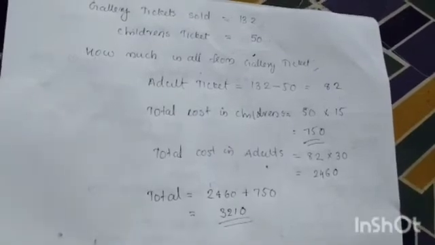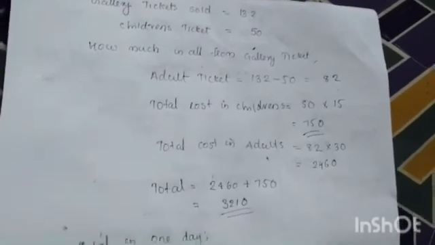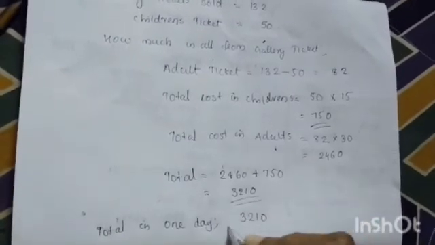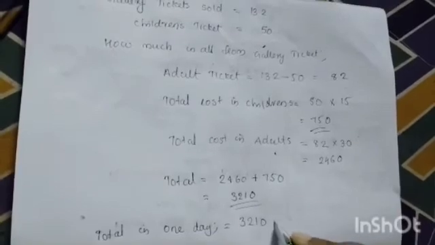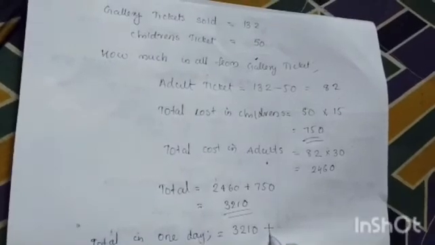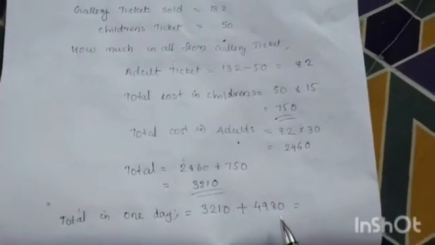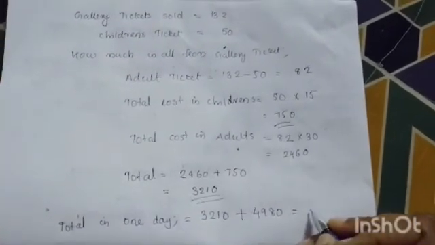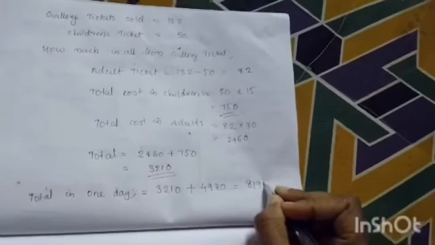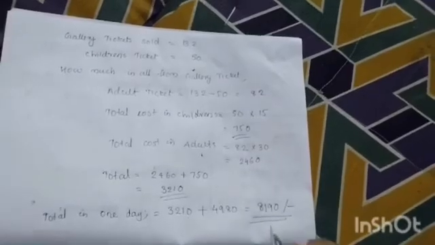Total in one day, including gallery and first class. In gallery it is 3,210 plus, and from our earlier session we know that from first class they got 4,980. By adding these we get 8,190 rupees total in all in one day, including gallery and first class.